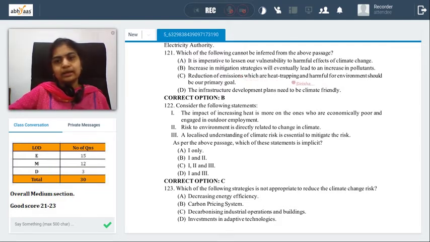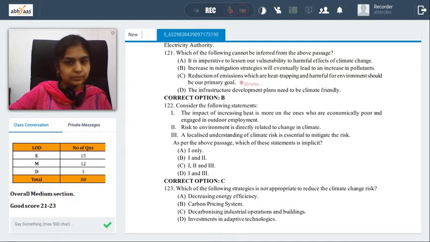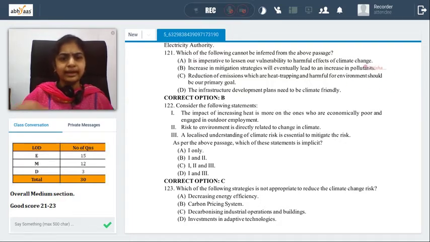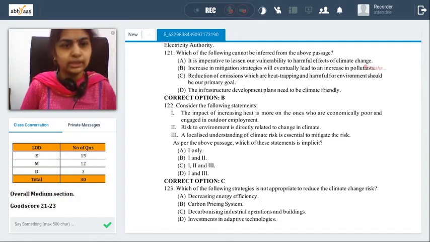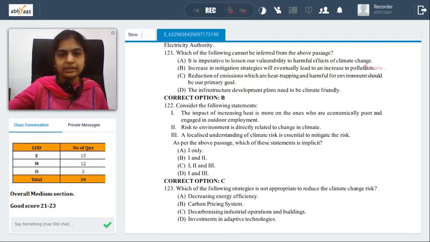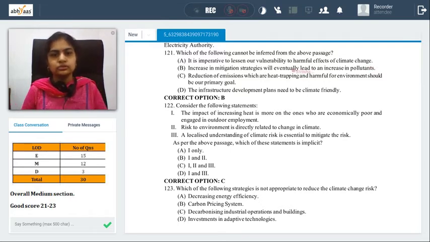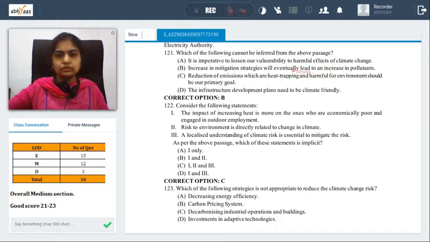Reduction of emissions which are heat trapping and harmful for the environment should be our primary goal, obviously. Infrastructure development plans to be climate friendly. That's what we say. Climate change also needs to be considered along with cybersecurity and other parameters, which is also discussed in the passage. So A, C, and D, these three options we can take from the passage one way or the other. But B is one option we definitely cannot infer from the passage. So we can happily consider that to be the cannot-be-inferred option here. So B is the answer here, and that's fine.